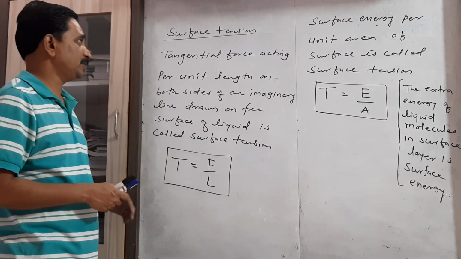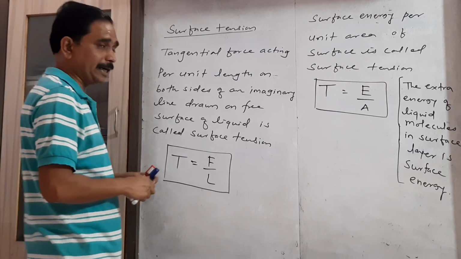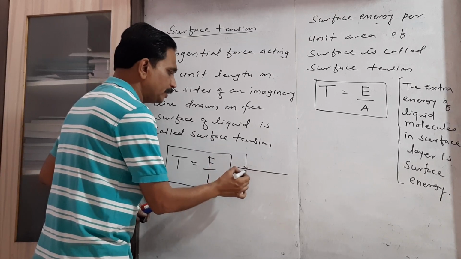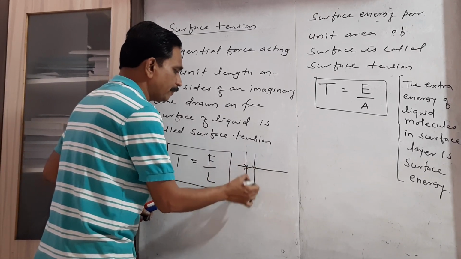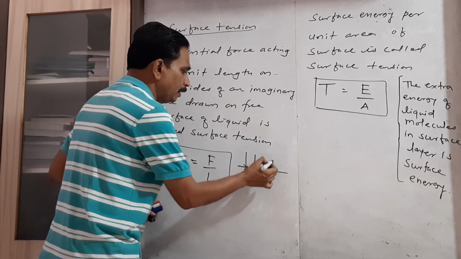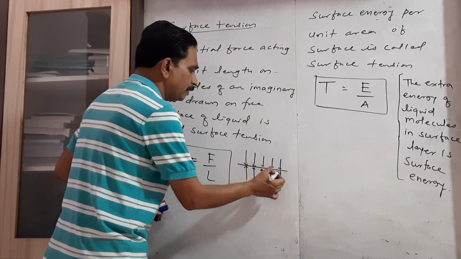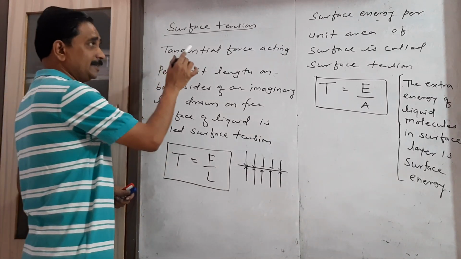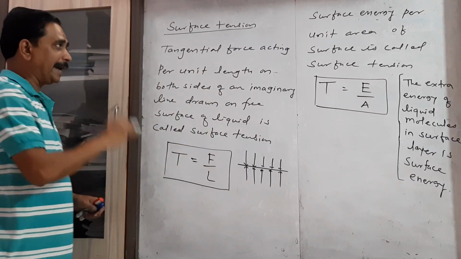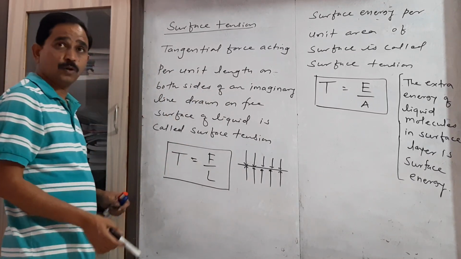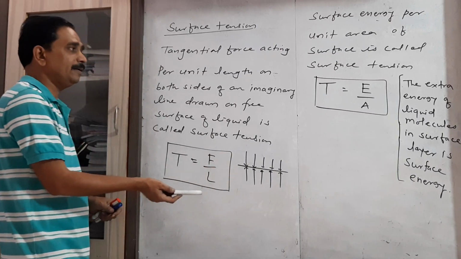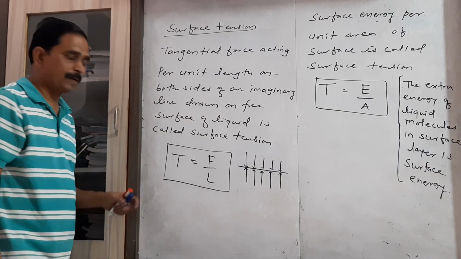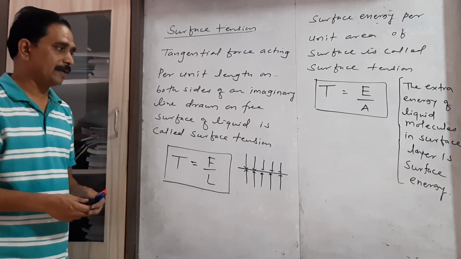The first definition: the force applied tangentially on a line drawn on the free surface of a liquid, per unit length, is nothing but the surface tension. It is the tangential force acting per unit length on both sides of the imaginary line drawn on the free surface of the liquid.